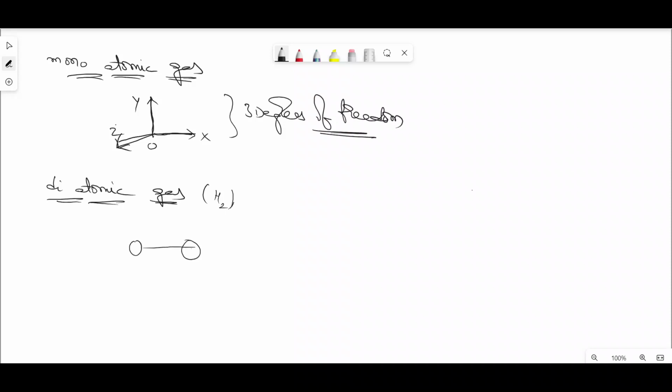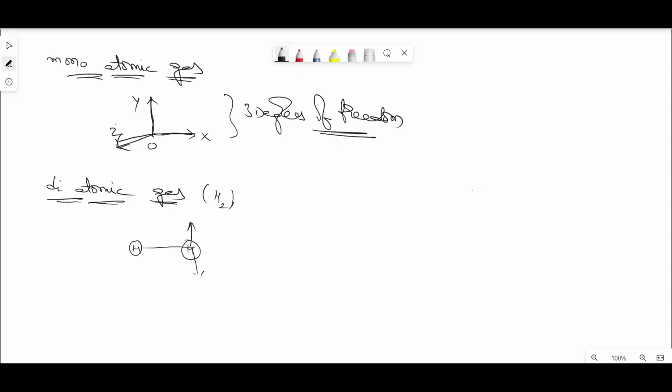Here the molecule is considered based on the 2 atoms, hydrogen and hydrogen, which are separated by a distance. Observe that these gas molecules can move in the upward direction as well as downward direction, as well as they can move along this direction.